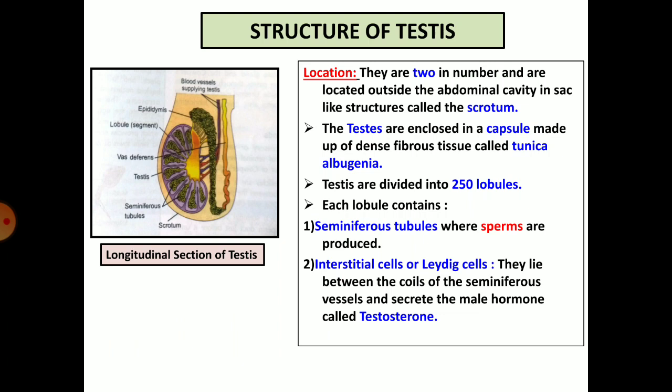After the 7th month, they descend down into the scrotum or the scrotal sac through an opening which is known as the inguinal canal. If they fail to descend into the scrotum, then the sperms will not mature and the testes will degenerate, making the person sterile.